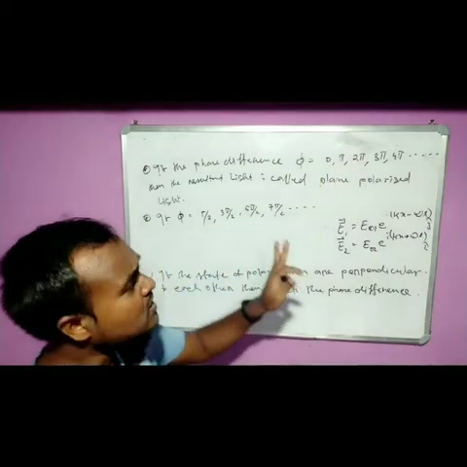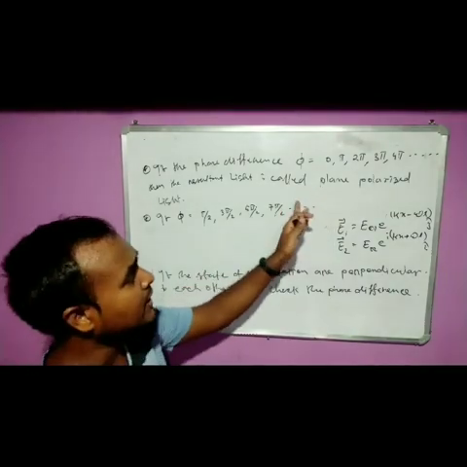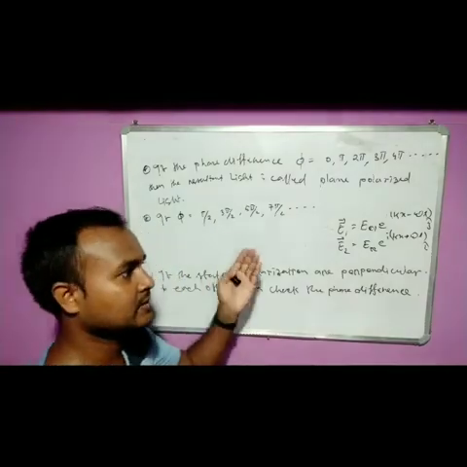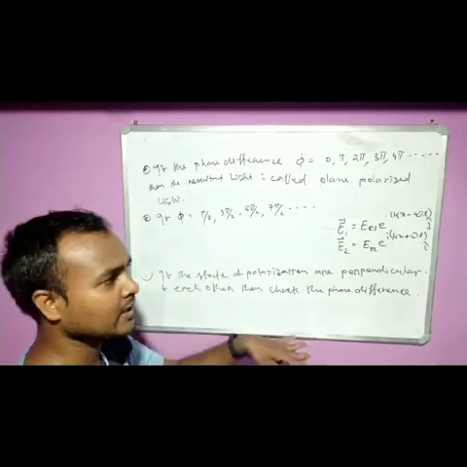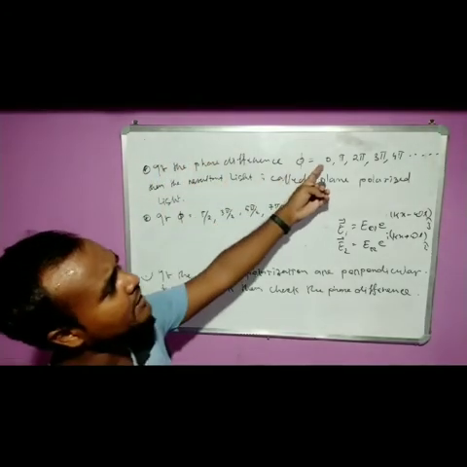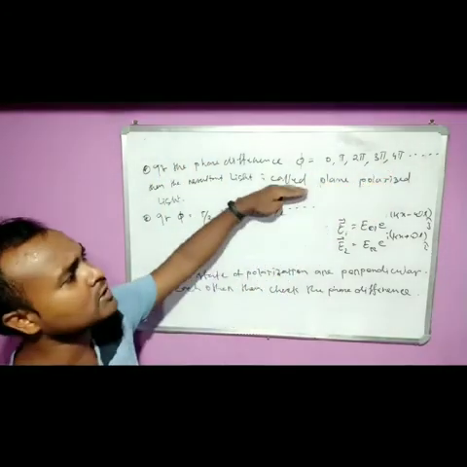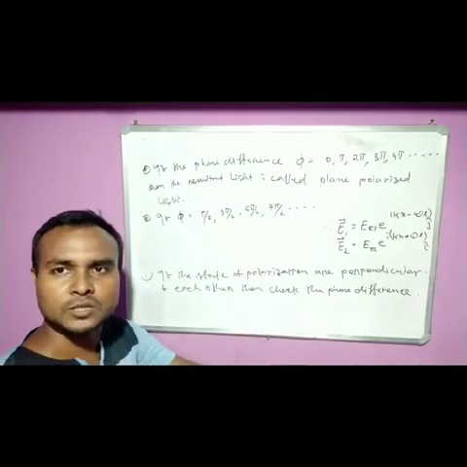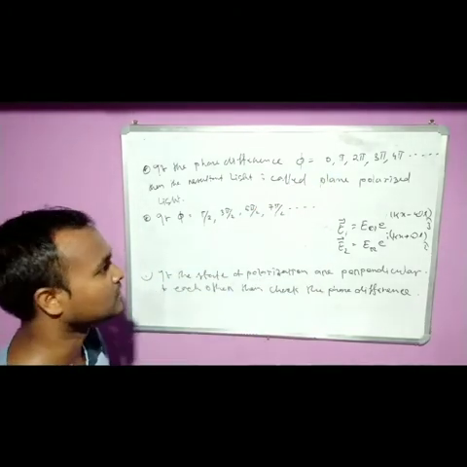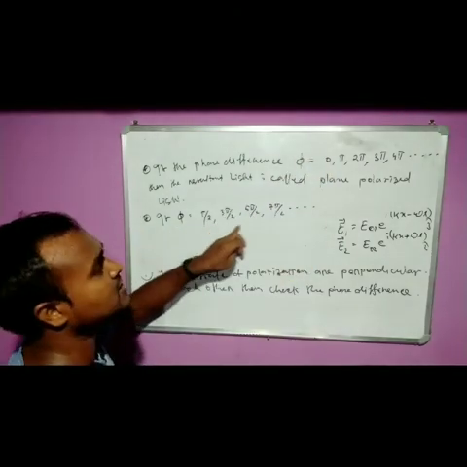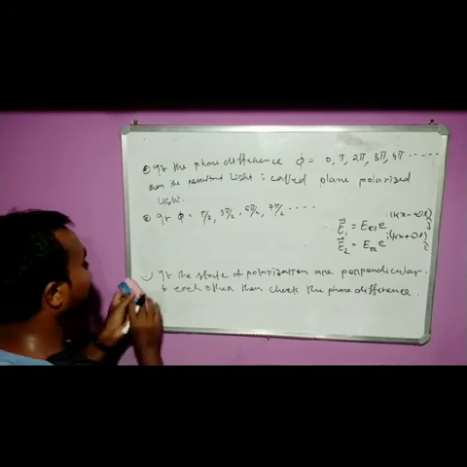And 7 pi by 2, then 9 pi by 2. If the phase difference is like this, then we directly cannot say which type of polarization. When we get the phase like the earlier one, directly we say plane polarized light, no need to go for the further procedure. But if you are getting the phase differences like this,